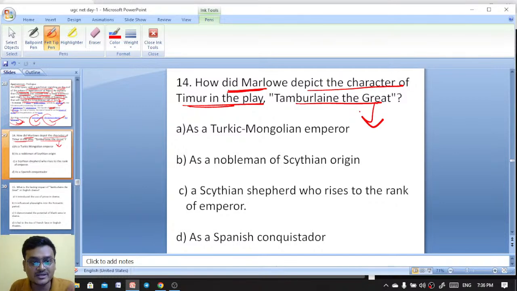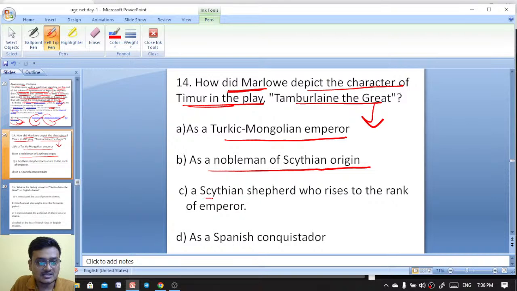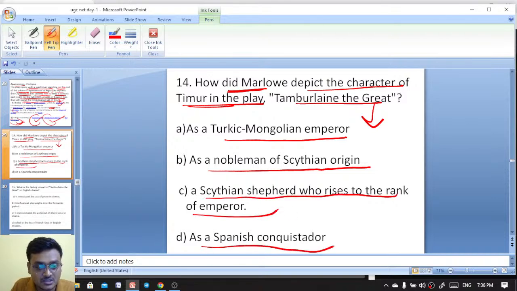As a Turkish Mongolian emperor, as a nobleman of Scythian origin, as a Scythian shepherd who rises to the rank of emperor, or as a Spanish conquistador?